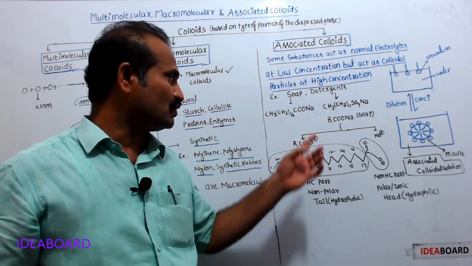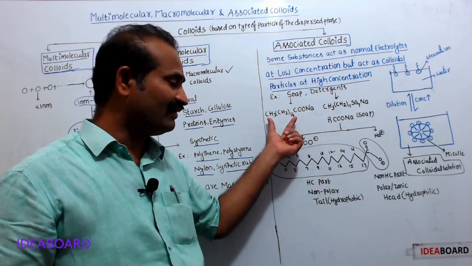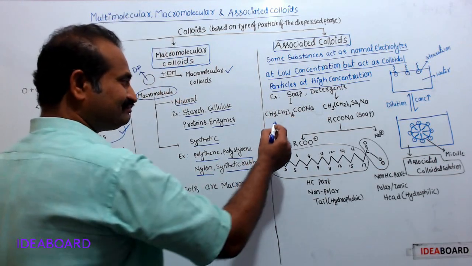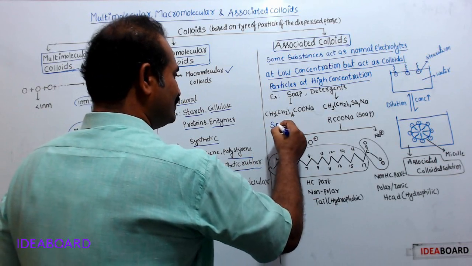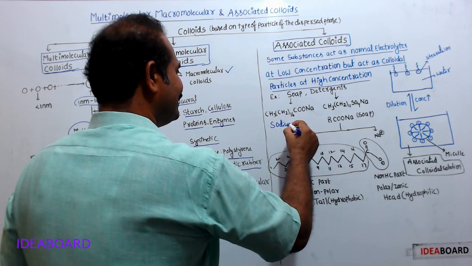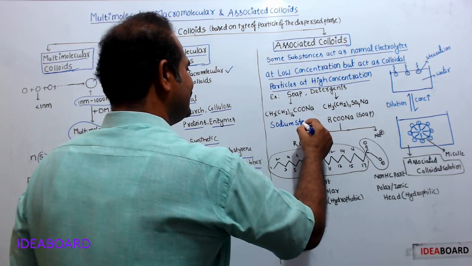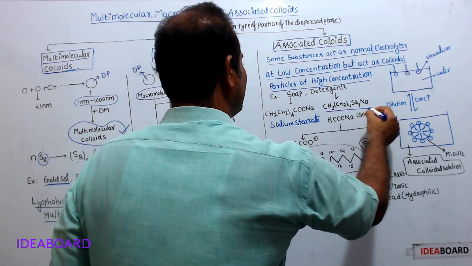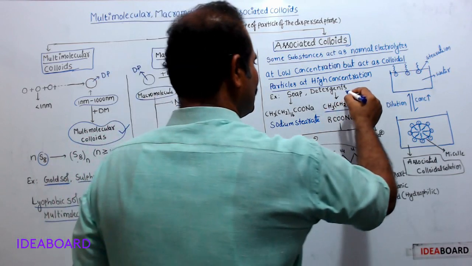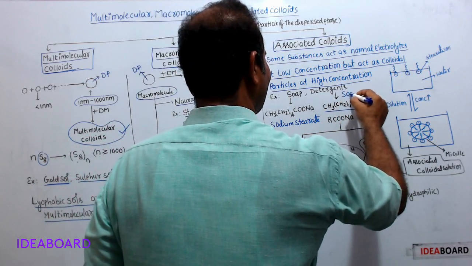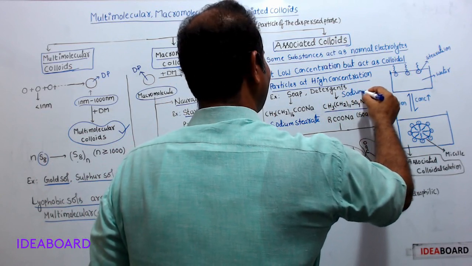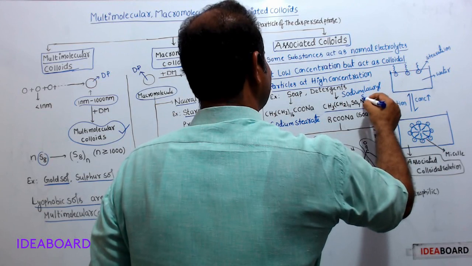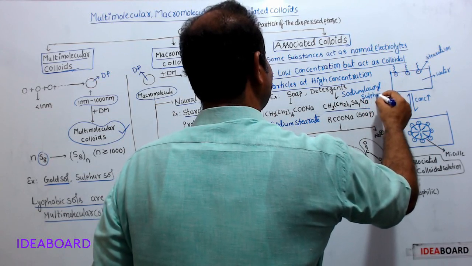We know what soaps are. Soaps are sodium or potassium salts of long chain fatty acids. This is sodium stearate, one of the common examples of soap. This is sodium lauryl sulfate, an example of a detergent.